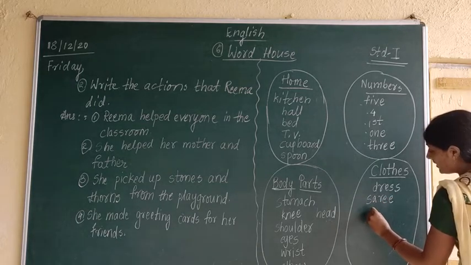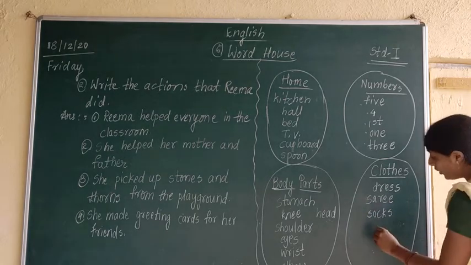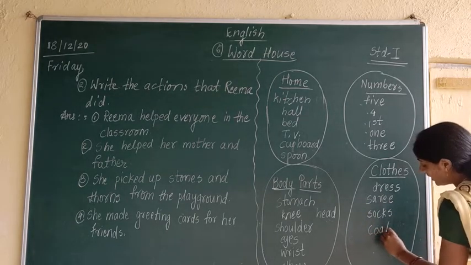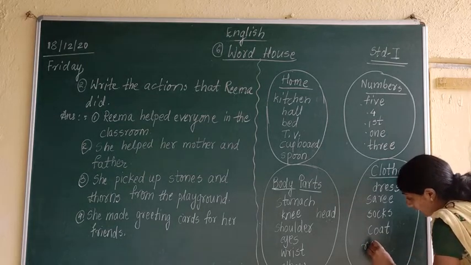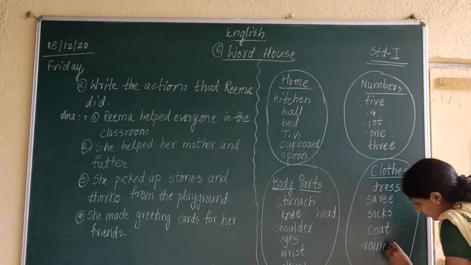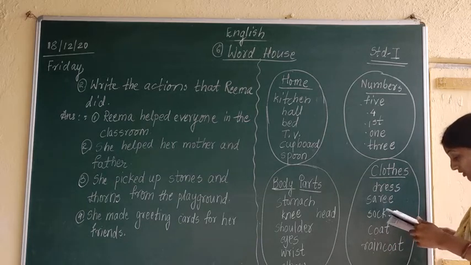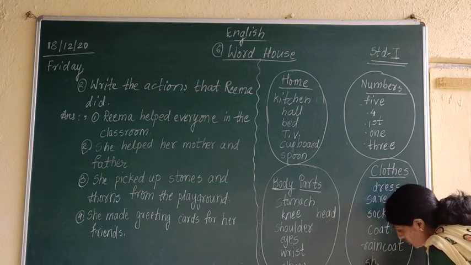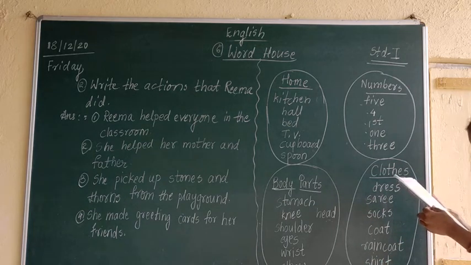Socks. SOCKS, socks. Coat. COAT, coat. Raincoat. RAINCOAT, raincoat. More what? Shirt. SHIRT, shirt. More words. Which words will come in clothes?